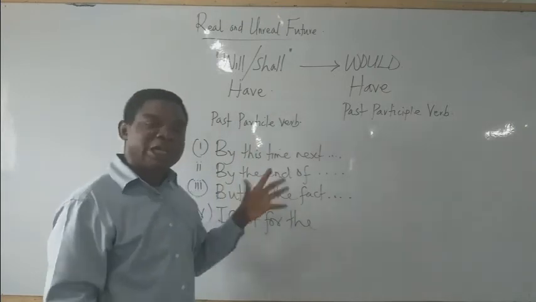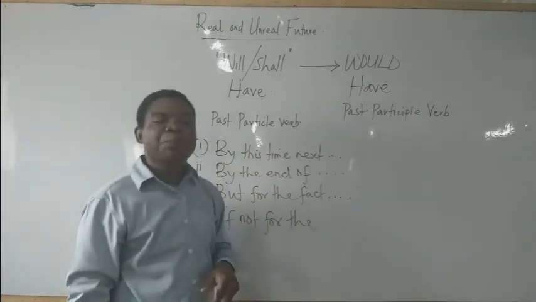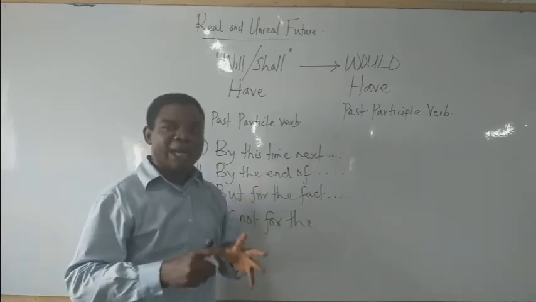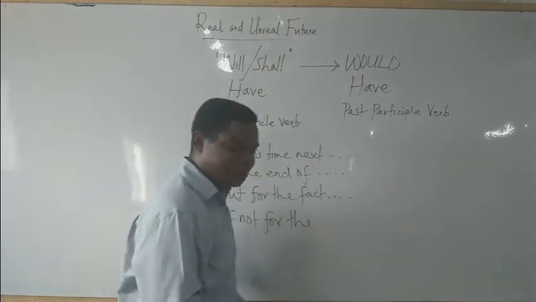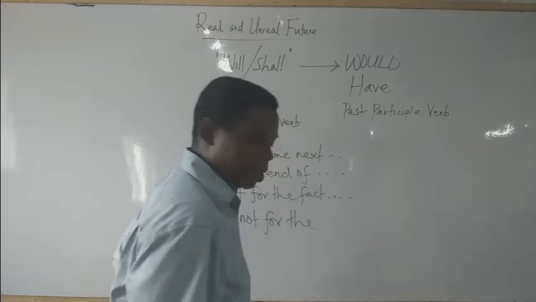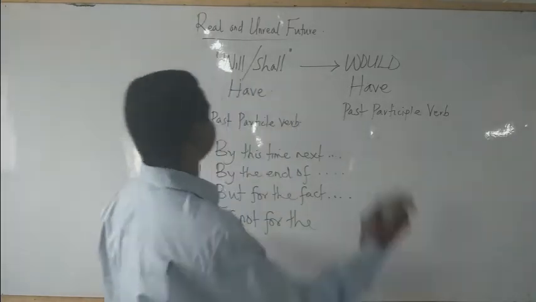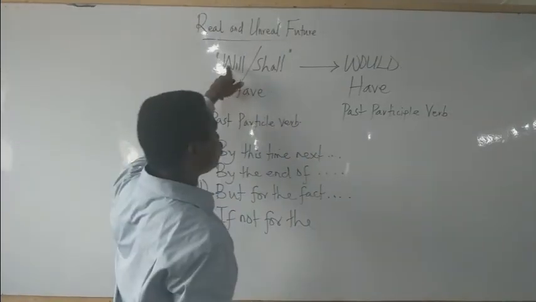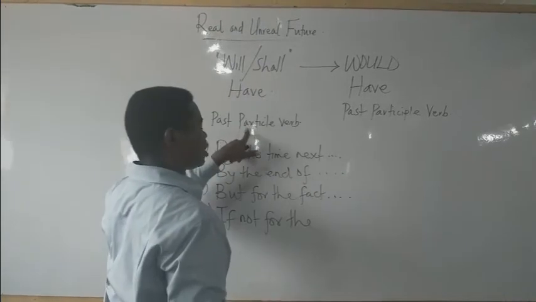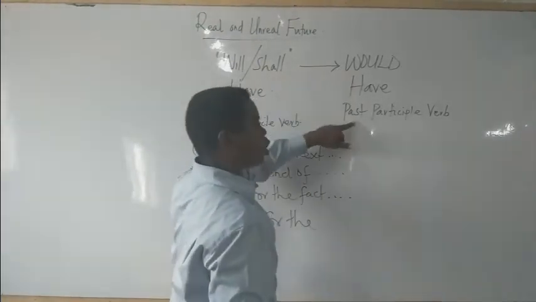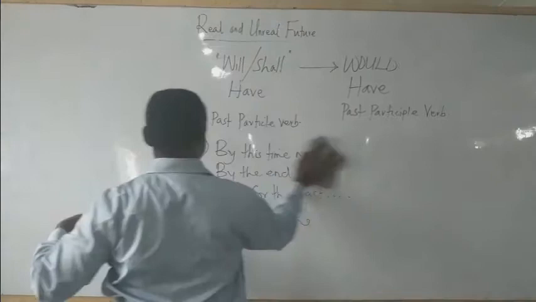So now I'll go straight to examples to clarify my explanation. Let's take example 1 now. Don't forget this: will, shall, have plus past participle; would, have plus past participle verb.